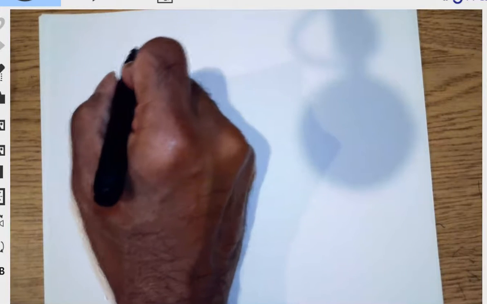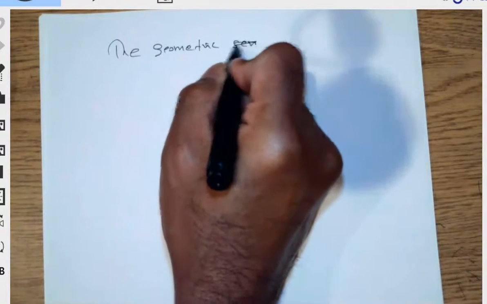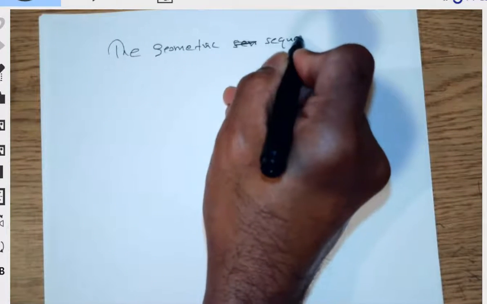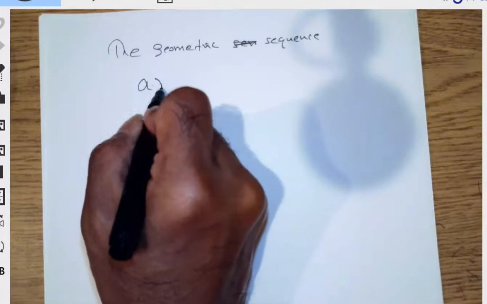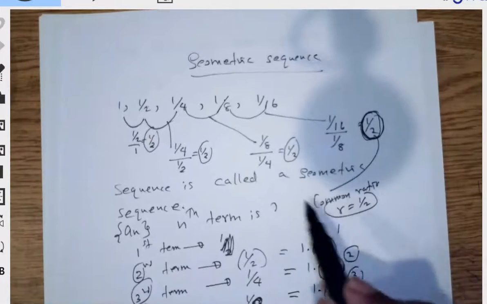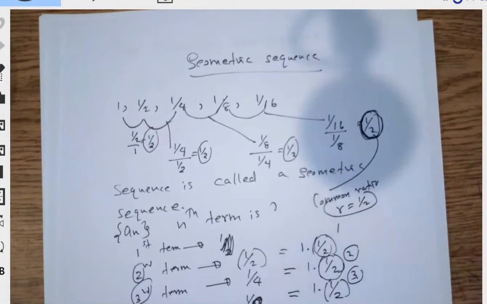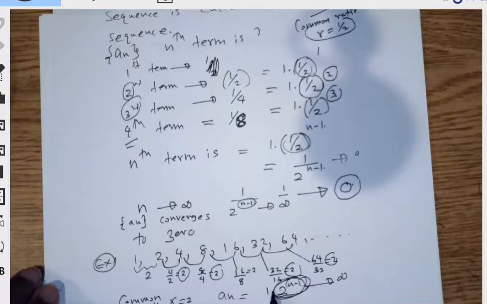We can say that the geometric sequence, I'm going to write it as a times the common ratio r to the n minus 1. That's the pattern that we saw in both cases. In both we saw the nth term is of the type first term times common ratio to the n minus 1.